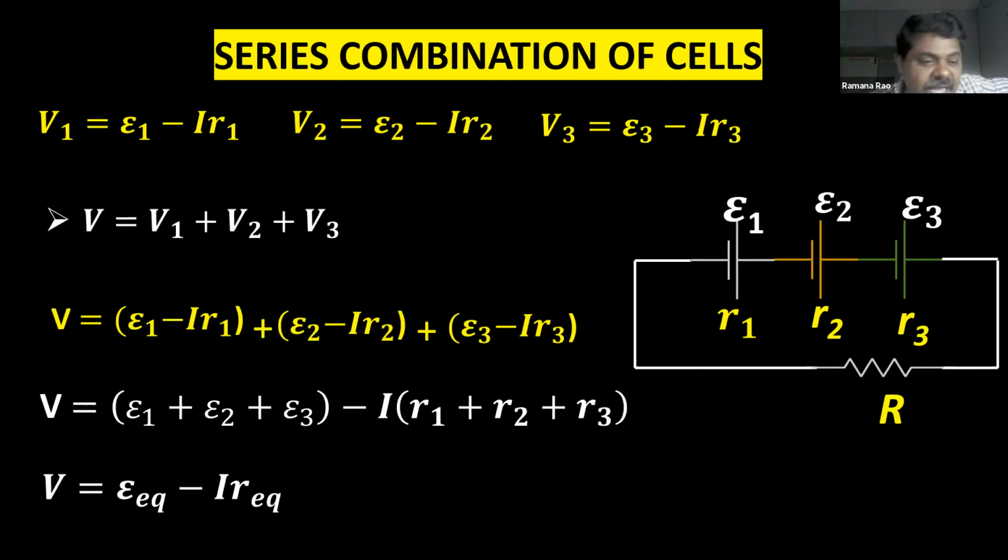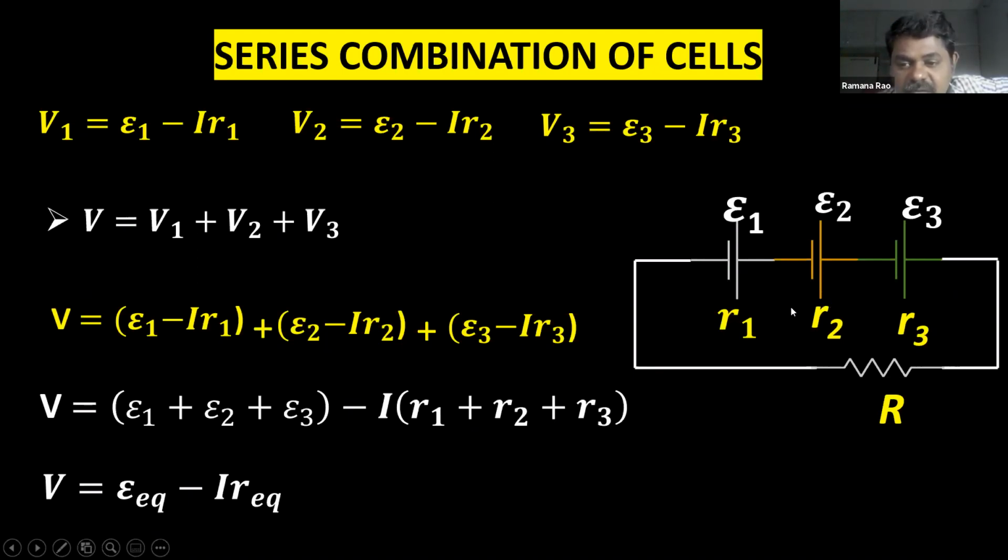We can write this as V is equal to, this is the total EMF only, right? So I can write it as the EMF of the combination, that is EMF equivalent, minus I into R equivalent. This is R equivalent because resistances are connected in series. Already you know the equivalent resistance in series is R1 plus R2 plus R3.